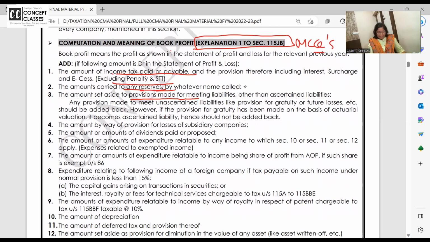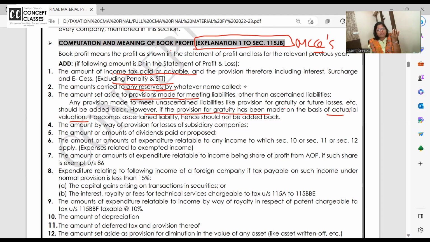Increase. Next, any provision made to meet unascertained liabilities, like provision for gratuity, etc., should be added back. However, if the provision is made on actuarial valuation basis, with certain backups, as approved provisions. Suppose I have more than 10 employees, I have to follow the labor laws.